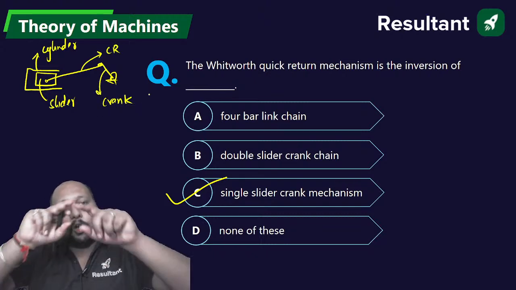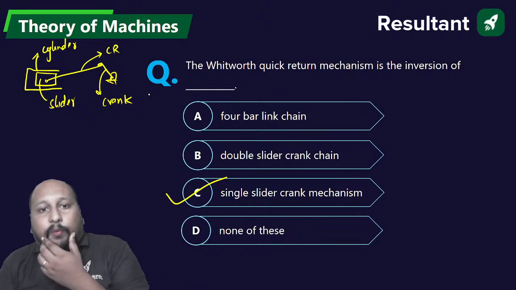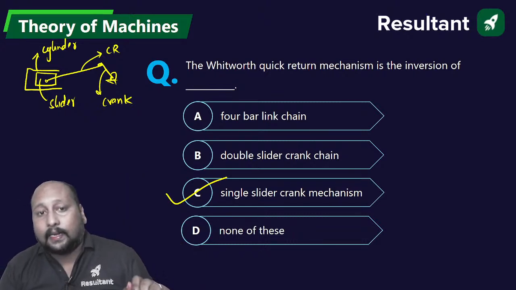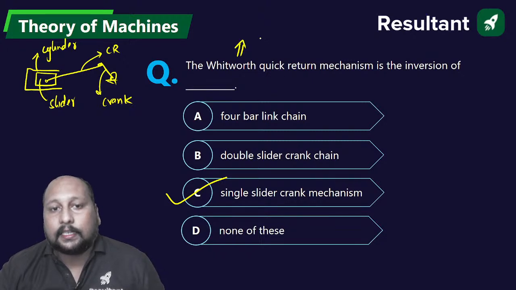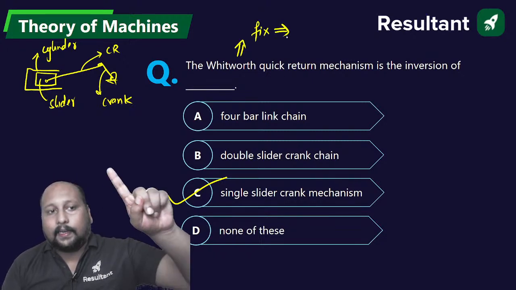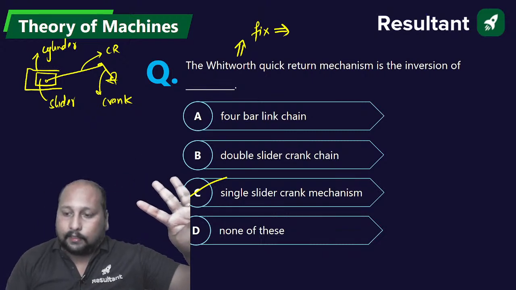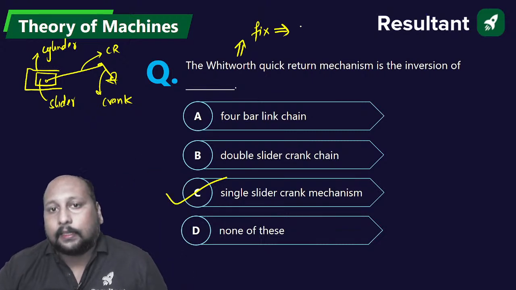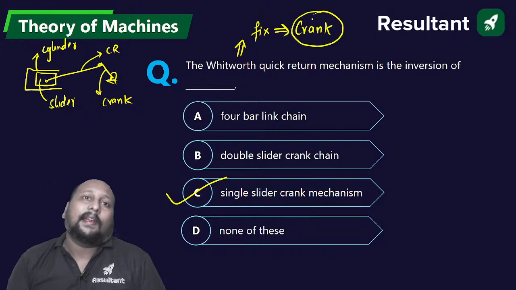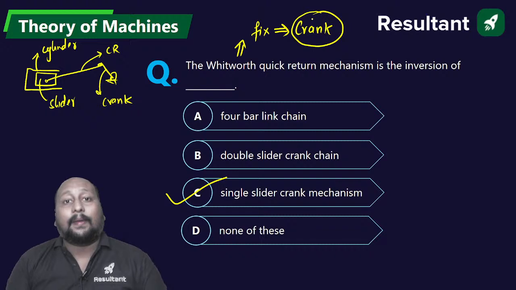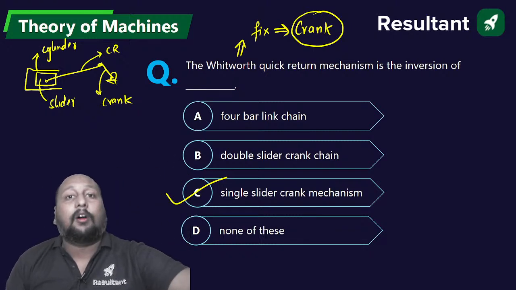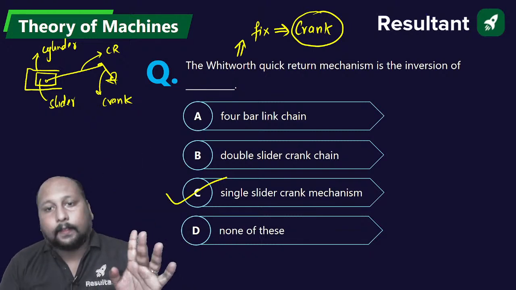So tell me, among all the 4 links, which link needs to be fixed in order to get the Whitworth quick return mechanism? You have to fix which link? Cylinder, slider, connecting rod or crank? You have to fix the crank. When you fix the crank, you are getting the Whitworth quick return mechanism, and Whitworth is also an example of a double crank mechanism.